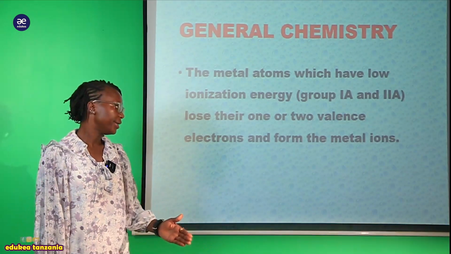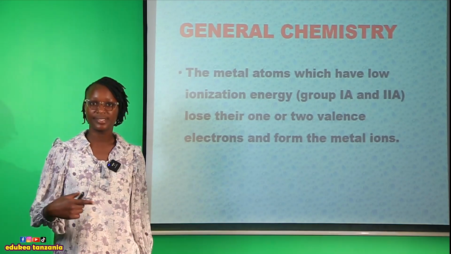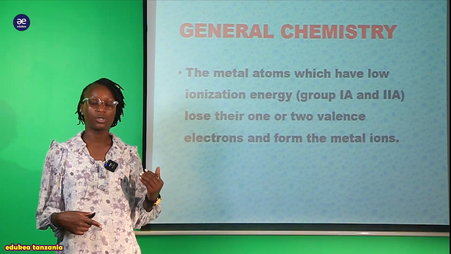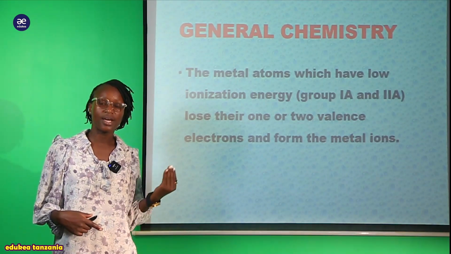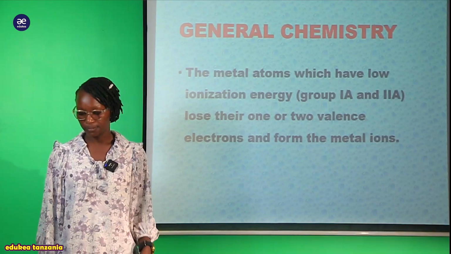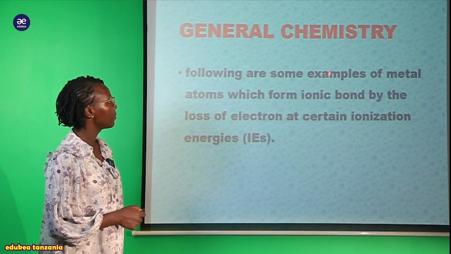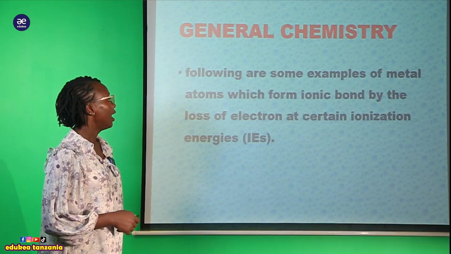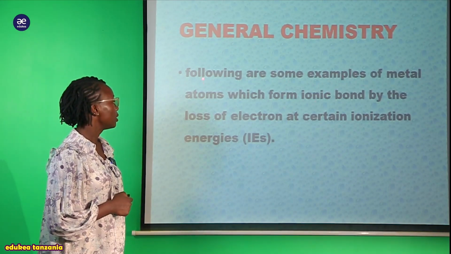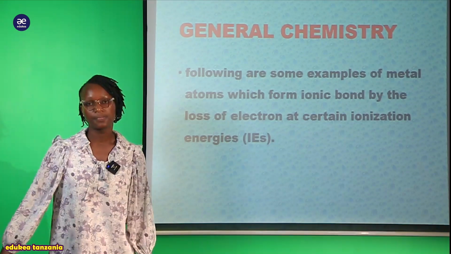The valence electron. So these metal ions now ndipo sasa hizi zinaweza sasa kutupatia the issue of what? Zinaweza kutusaidia kupata the ionic or electrovalent. So now after that you can see that following are some example of metal atoms which form ionic bond by the loss of electrons at a certain ionization energy.